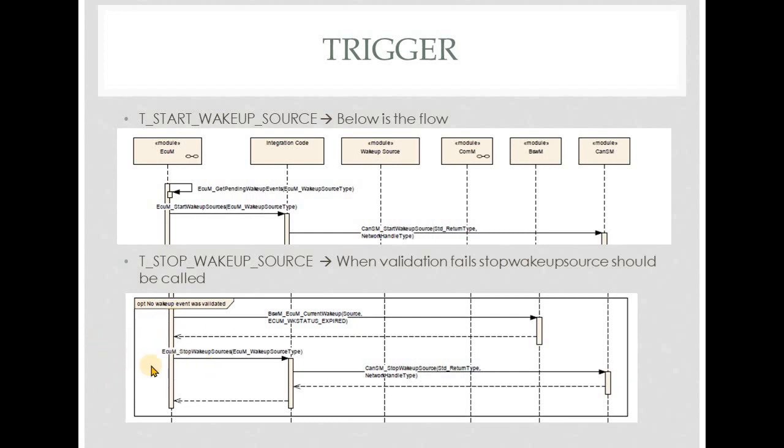Then we have one other API which we call stop wake up source. When wake up validation fails, in that case the same ECM will call stop wake up source. Inside the stop wake up source API, the developer would have called the CAN-SM stop wake up source API.